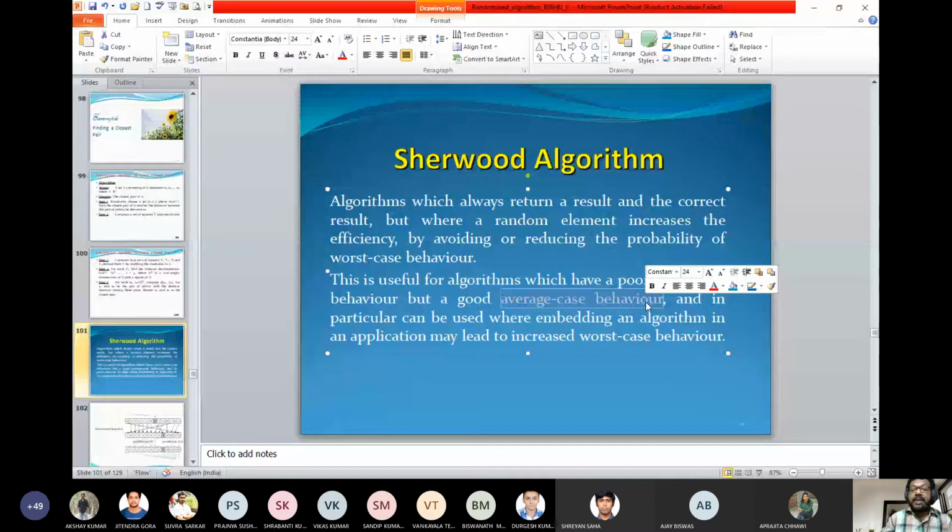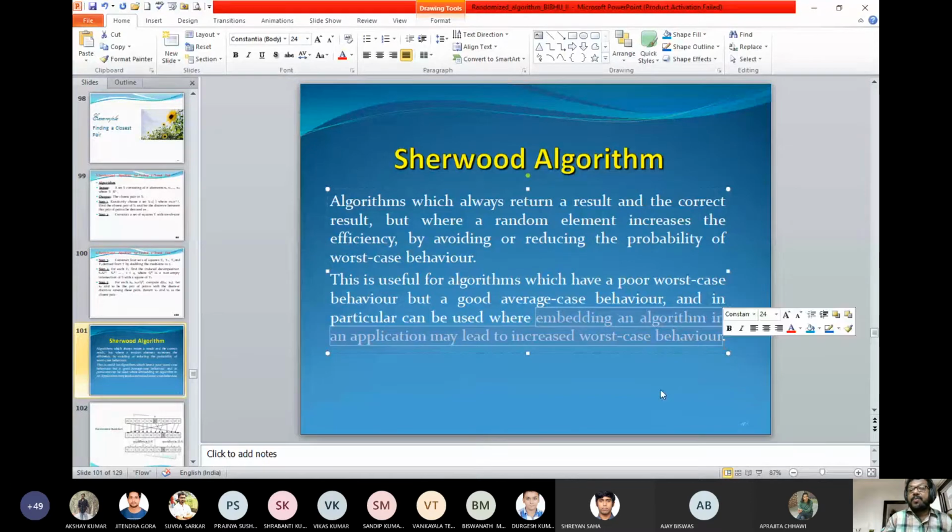So, this can be used where embedding an algorithm in an application may lead to an increase in worst case behavior. When you are implementing the best algorithm, it may sometimes lead to the worst, because we do not know what input you will get. If many times you get such input that it leads to the worst case, better you use an algorithm which gives you average performance but never a worst case performance. So this is the most important remark.